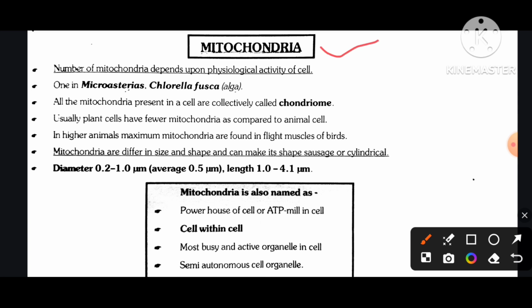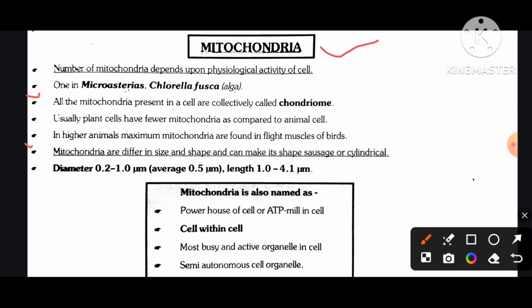Mitochondria. The number of mitochondria depends upon the physiological activity of the cell. One in Micrasterias, chlorella fusca alga. All the mitochondria present in a cell are collectively called chondriome. Usually, plant cells have fewer mitochondria as compared to animal cells.